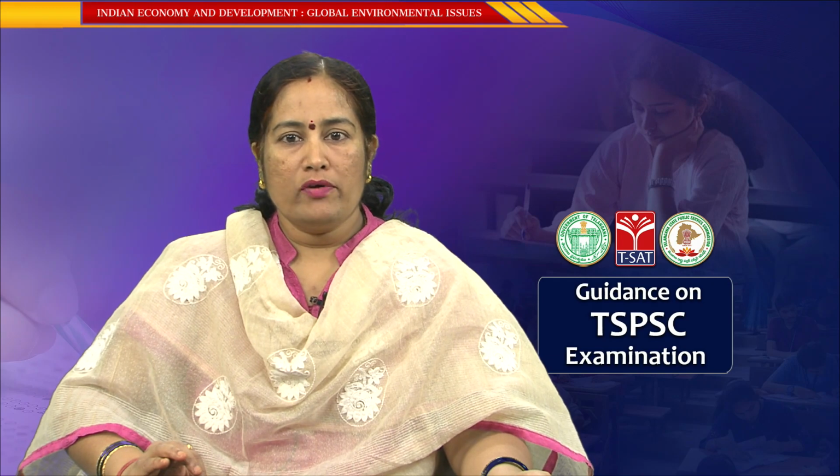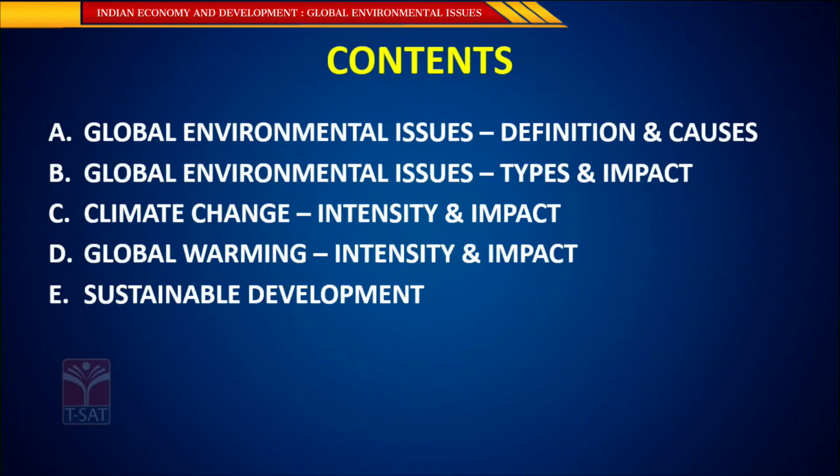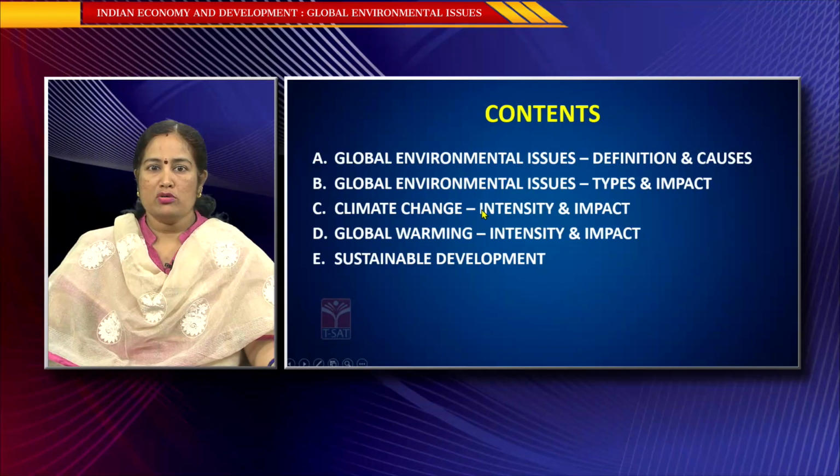The contents of today's topic include global environmental issues definition and causes, the types of global environmental issues and their impact. Out of the many environmental issues that the globe is experiencing, climate change is quite serious and is about to lead to catastrophic effects on the globe.